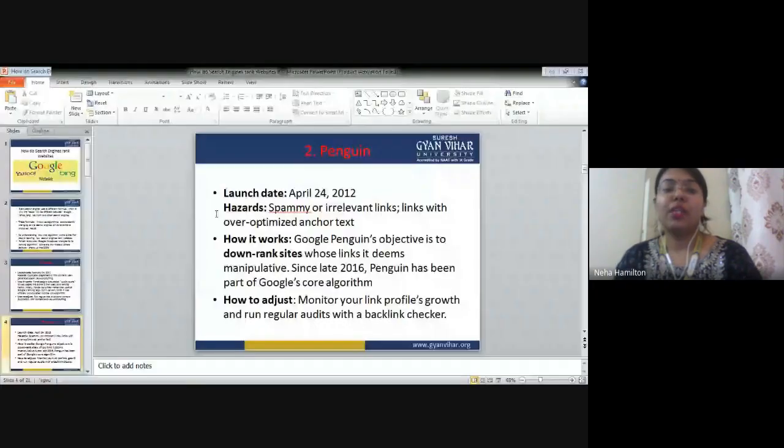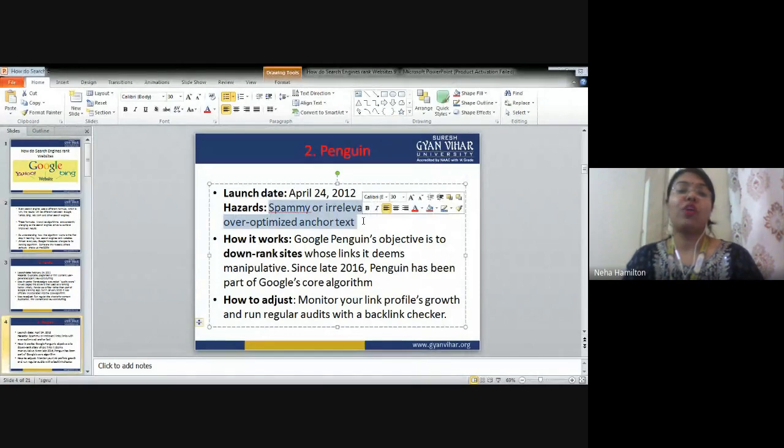Right. So the next thing is spammy or irrelevant links with over optimized anchor text. So you have to make sure that you are not overusing the keywords in the anchor text. You are not using the same keywords in all the anchor text. आपने अगर 5 एंकर टेक्स्ट डाले हैं तो कोशिश करो उसमें अलग अलग कीवर्ड्स आप यूज करो, राइट?